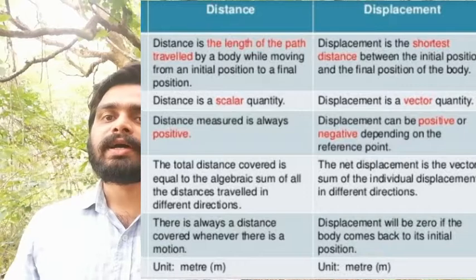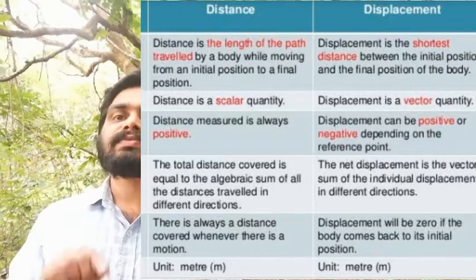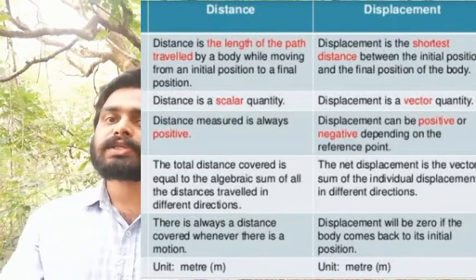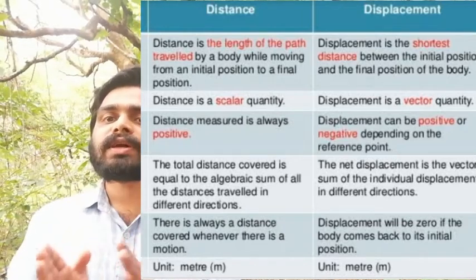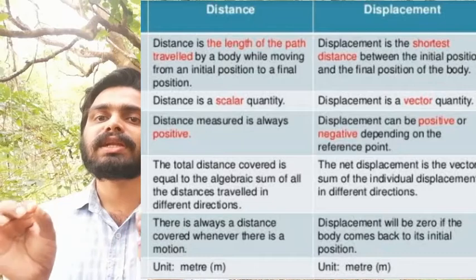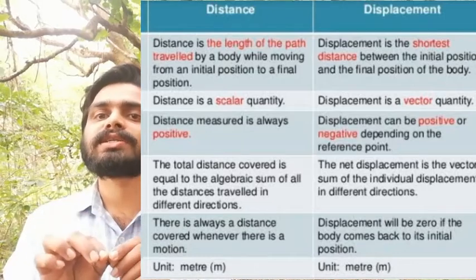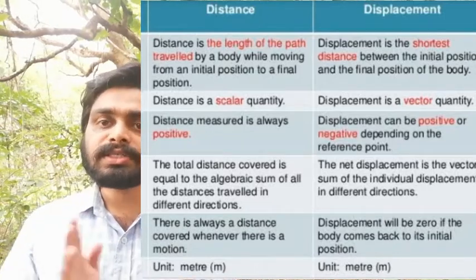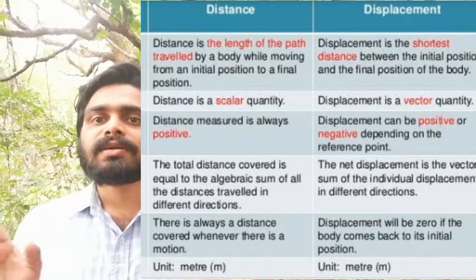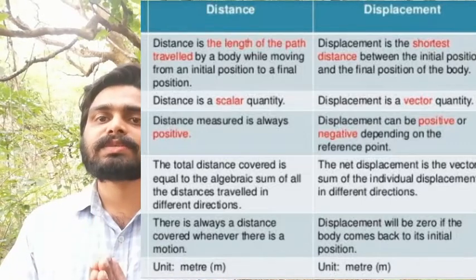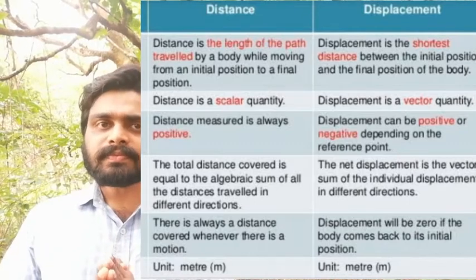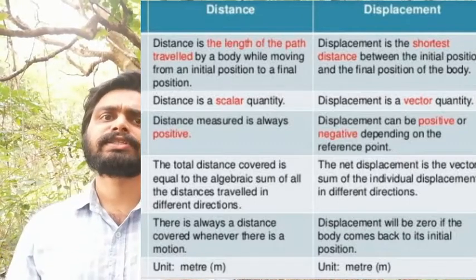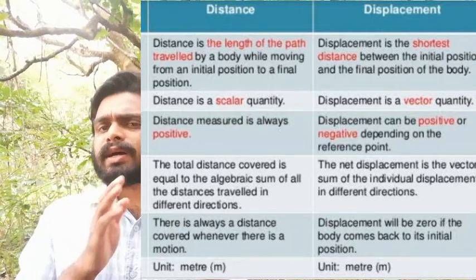And what will be the distance? Distance means we have to measure the total length of the path covered by that object. But displacement means we only consider the difference between the initial and final position. Now here, the initial and final position are the same. So there is no displacement. That means the magnitude of displacement becomes zero. That is a possibility.